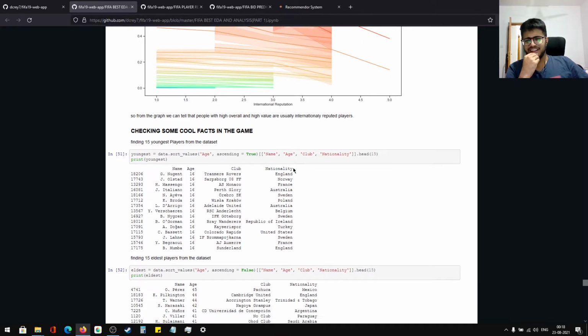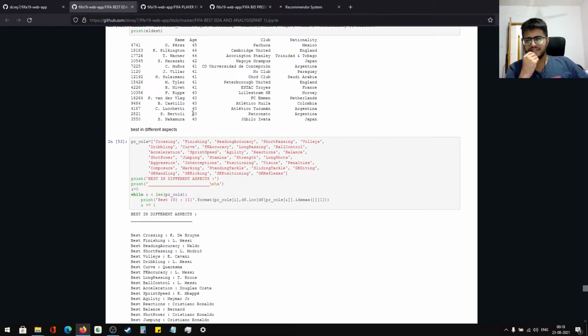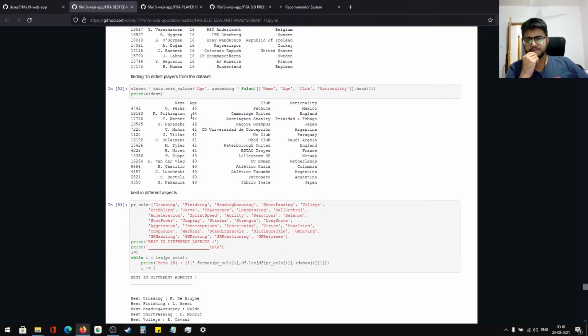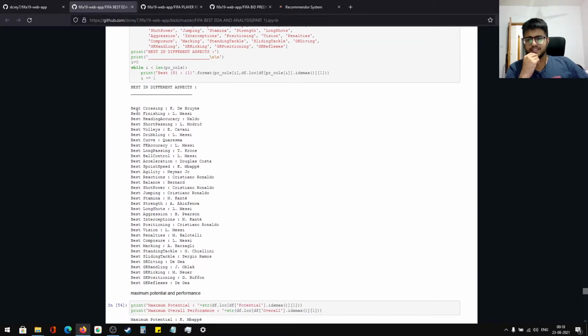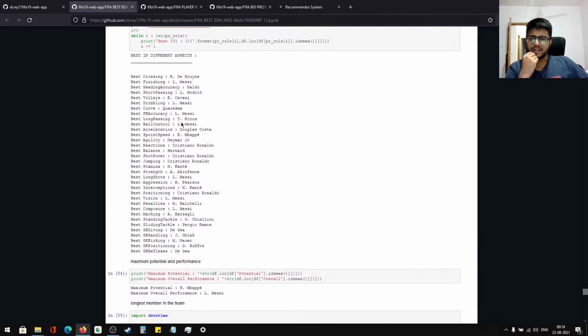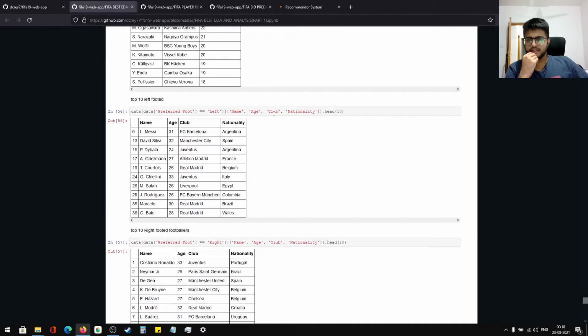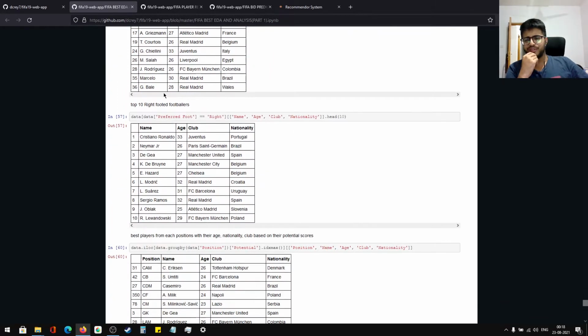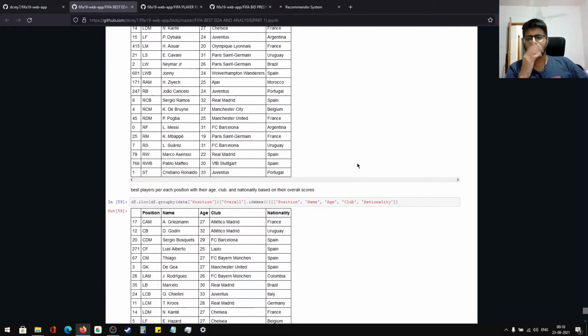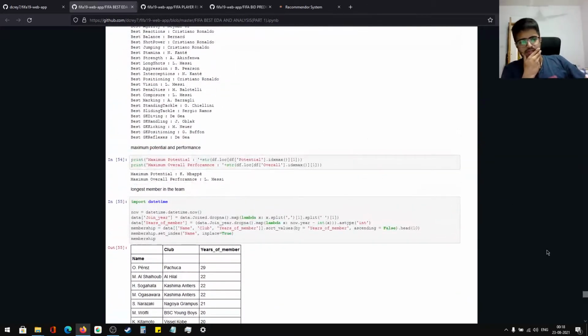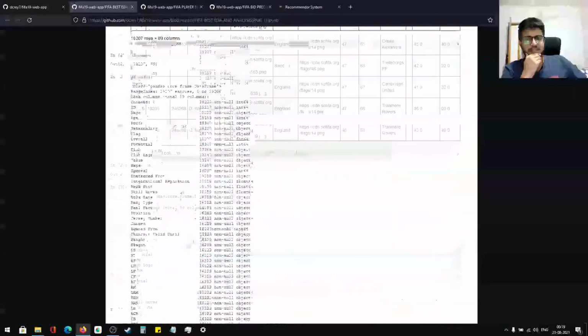International reputation. Yeah, there are a lot of these things, and then there are some different ones. So according to FIFA, the best crossing and best finishing is Messi. Best shot power and jumping is Cristiano Ronaldo. And pace is Kevin Ninja Turtle, and then left-footed players. So these were some of the insights.